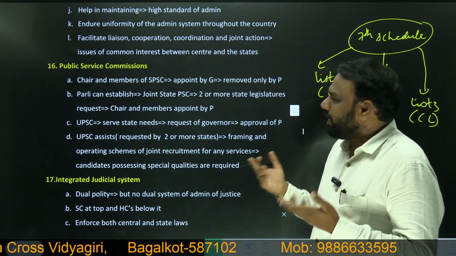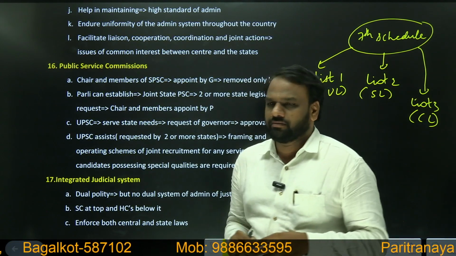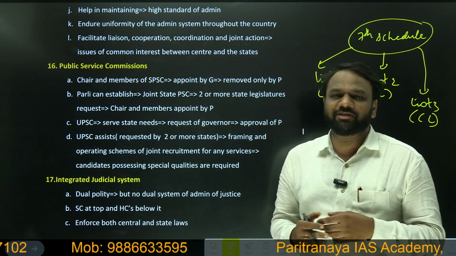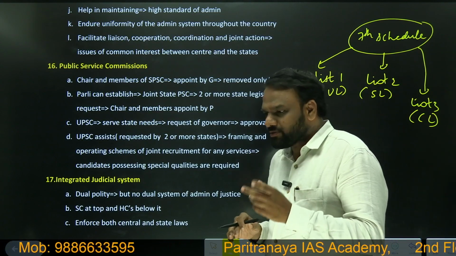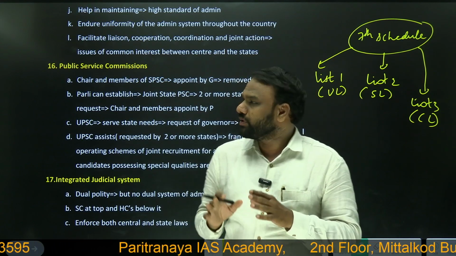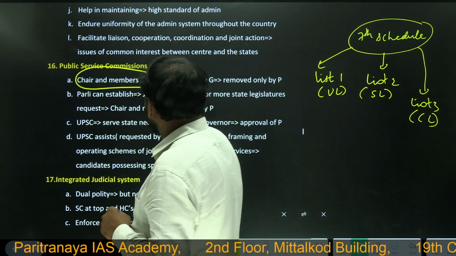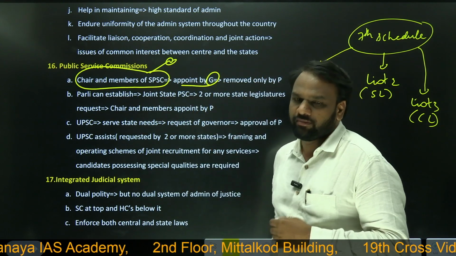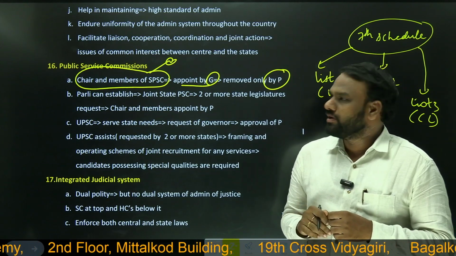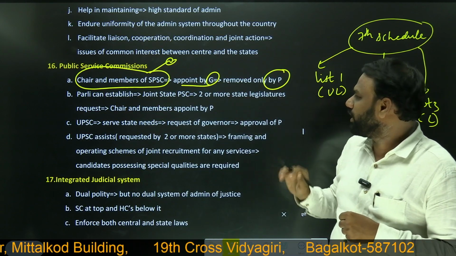Next, apart from that, how is cooperation achieved between the center and the state? A few more examples. When it comes to public service commissions, in detail we will be discussing in forthcoming classes the various public service commissions like UPSC and state public service commissions, but at a superficial level, UPSC and state public service commission are the recruiting bodies at the center and state respectively, and they consist of many members as well as a chairman. The chairman and members of a state public service commission are appointed by the governor, but they can be removed only by the president. Very important. So it means the control exists between both center as well as state. Appointed by governor, but removed only by president.